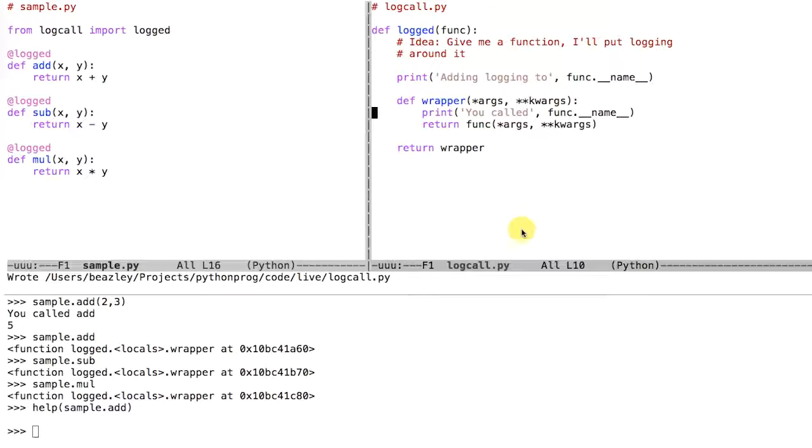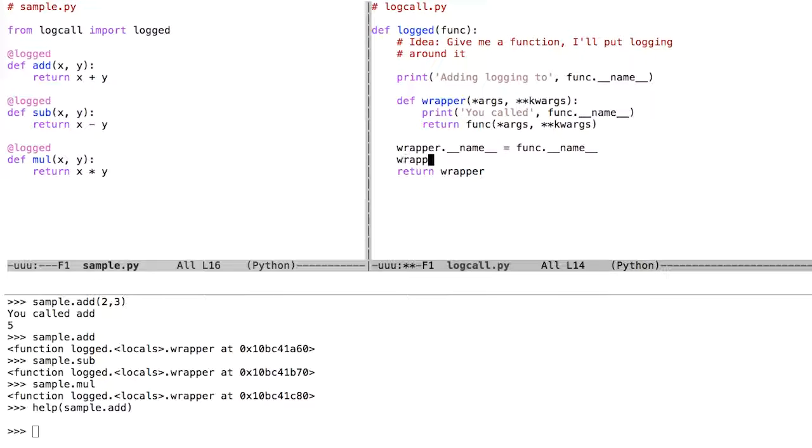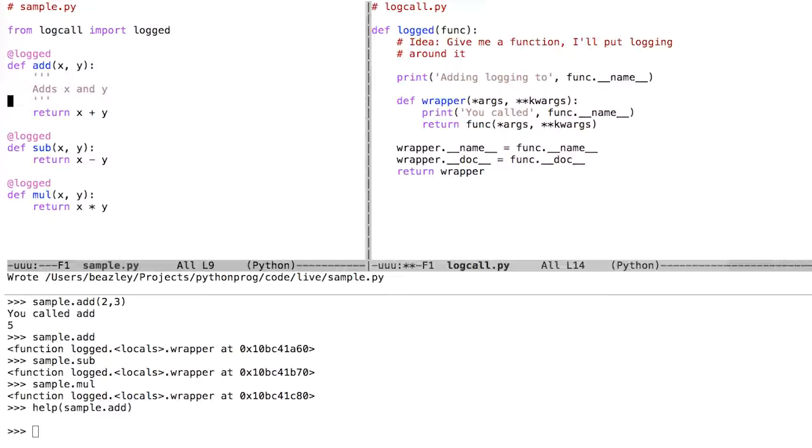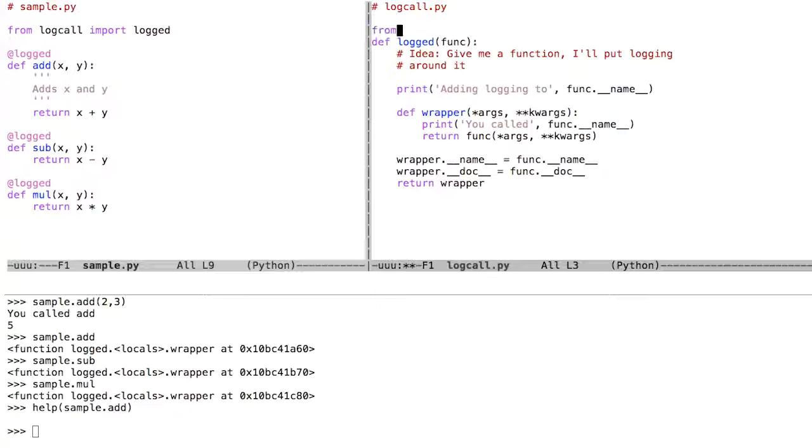One of the ways that you have to fix that is if you're defining a wrapper, you need to copy information over from the original function. You might copy the name over. You might copy things like the documentation string over. That's another thing that gets lost, by the way. If you had any of these functions with a doc string, that help message would get lost in the wrapping process. So in order to fix it up, you need to copy things over. It turns out that this process of copying things over is so common and so error prone that somebody actually made a decorator to do it.